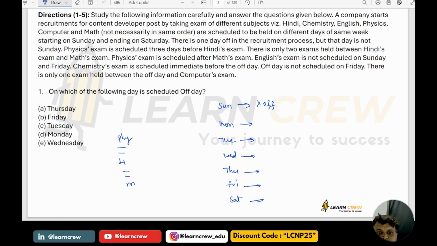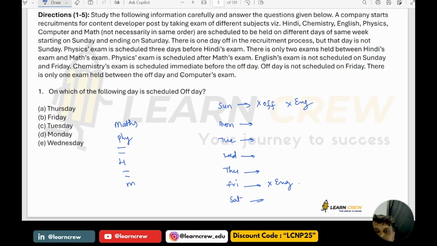Physics exam is scheduled after the maths exam. So physics is after maths, like this. English exam is not scheduled on Sunday. English is not on Sunday. Next, English exam is not scheduled on Friday also.